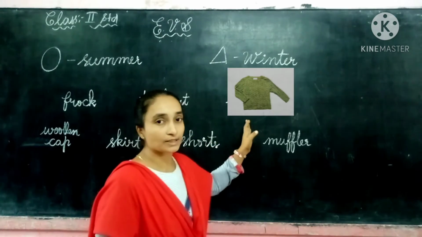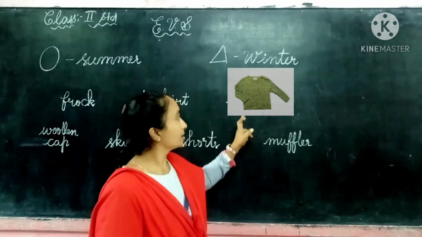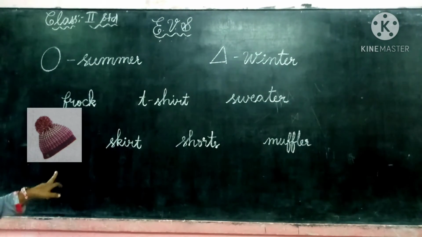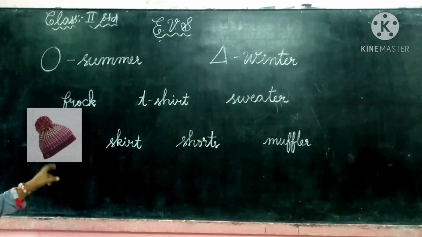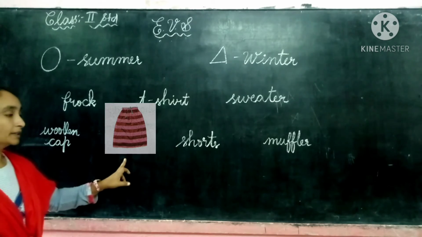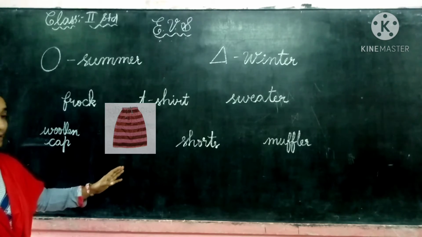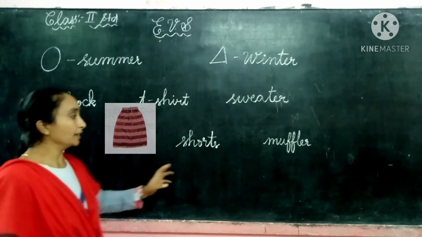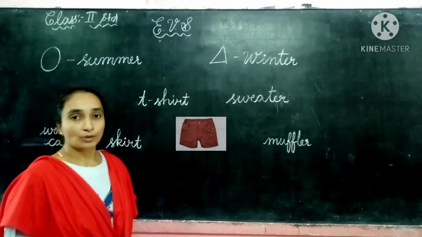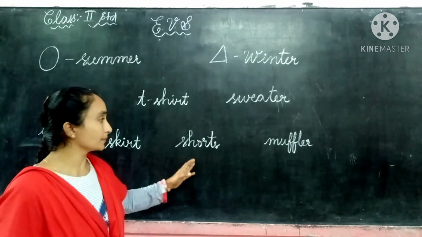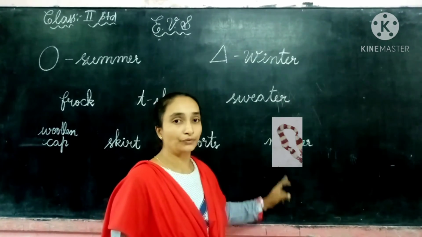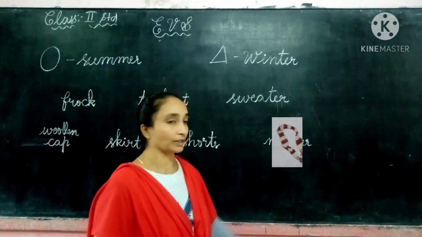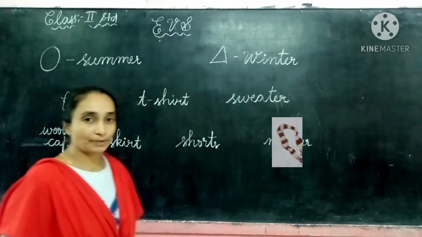And the third one, children, is the sweater. And down here, in the next row, we can see the woolen cap. So that is a woolen cap. And here we can see a skirt. This is a picture of a skirt, small midi type. And here are shorts. The boys, the children, used to wear shorts. And here we can see a muffler. So one scarf type, that is the muffler. So these are the pictures.